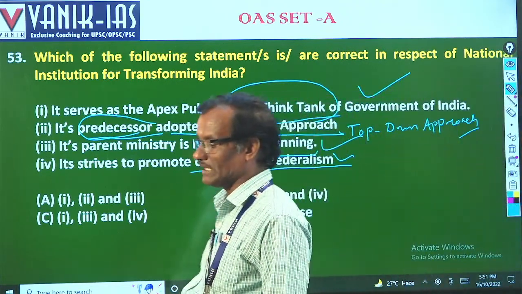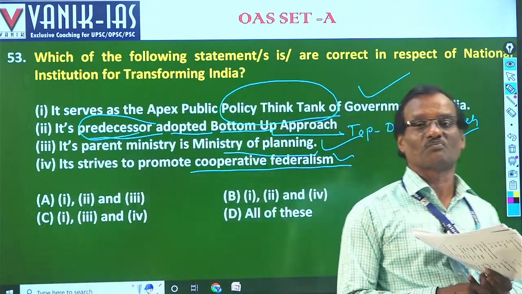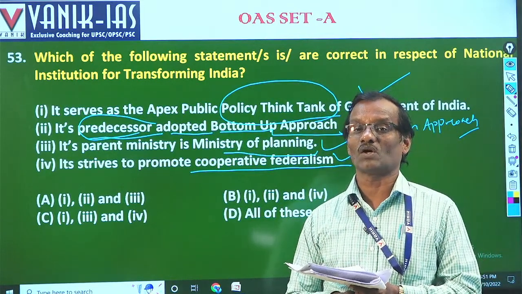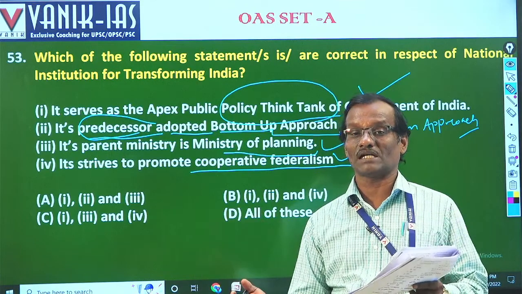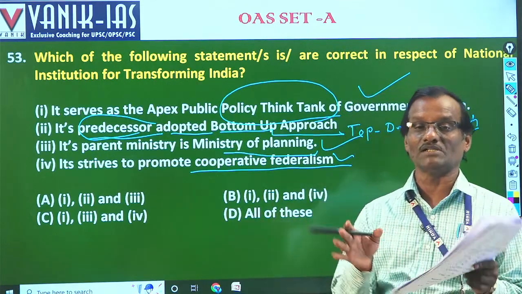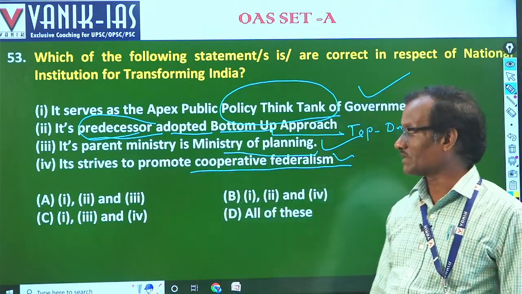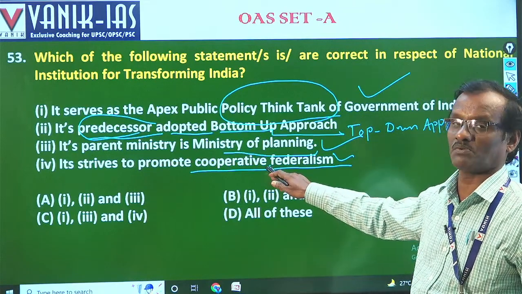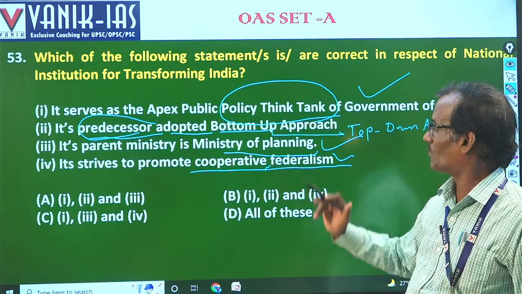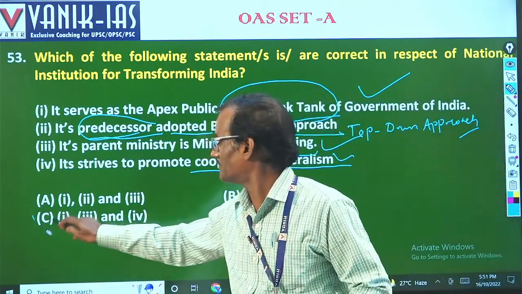Cooperative federalism means designing the policy and planning in collaboration with the states, not directing the states, but designing the policy on the basis of the cooperation of the states. That is the foremost objective of Niti Aayog. So 1, 3 and 4 are correct. So the answer will be 53C.